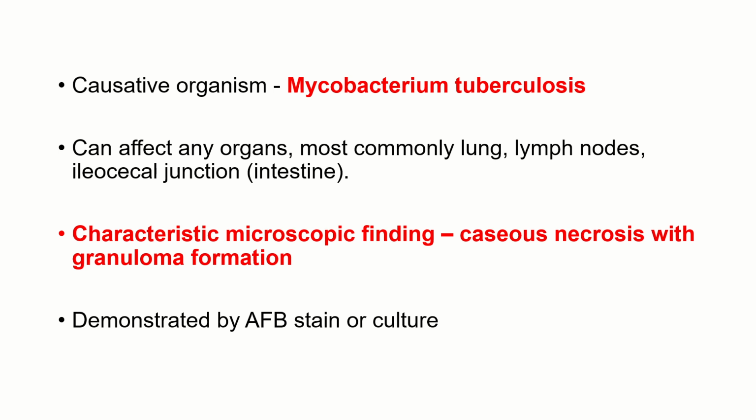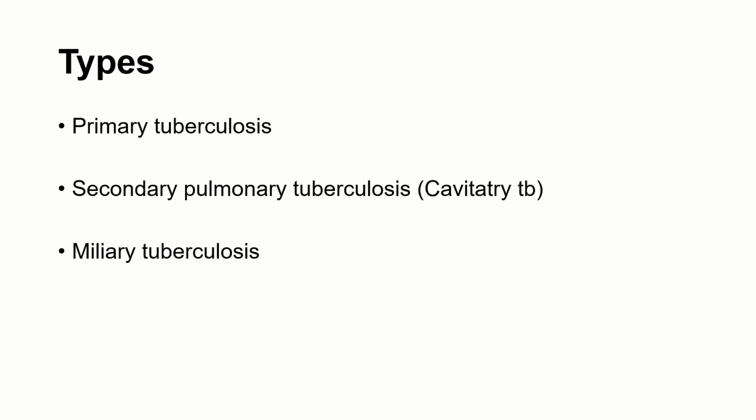In the intestine, it can present as an ulcer, a stricture, or thickening, so the presentation is very variable. The characteristic microscopic finding is granuloma formation with caseating necrosis, and you can demonstrate these bacilli with the help of AFB stain or culture. AFB stain will be taught to you in microbiology, where they use the ZN stain technique for demonstration of tubercle bacilli.